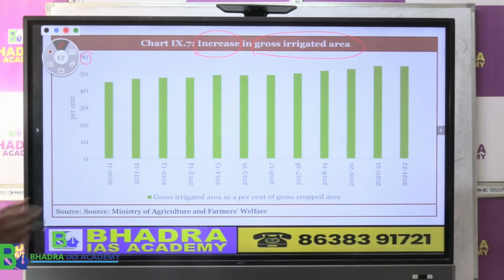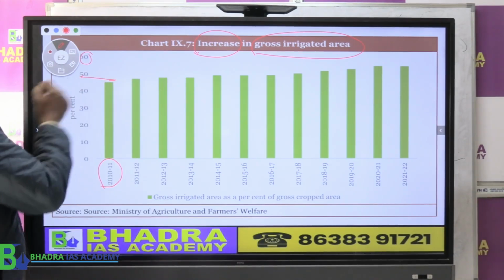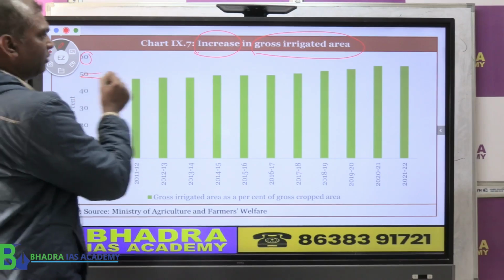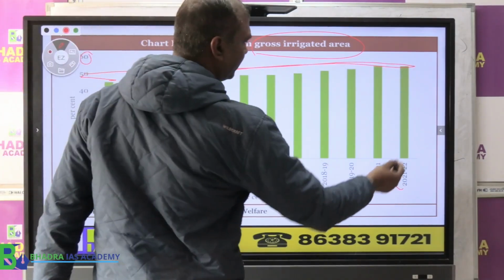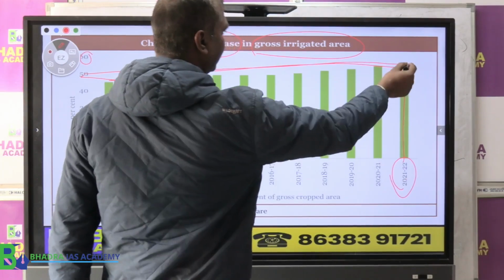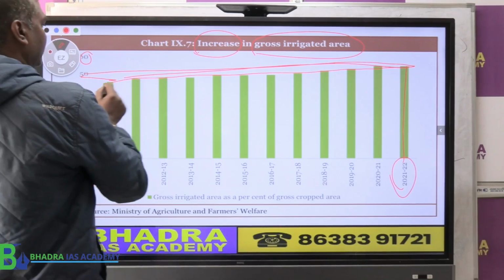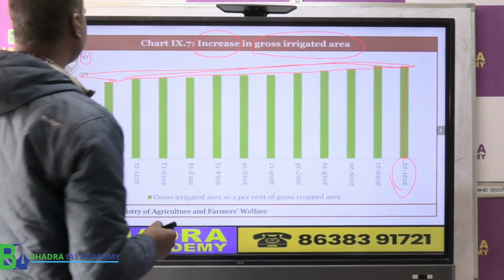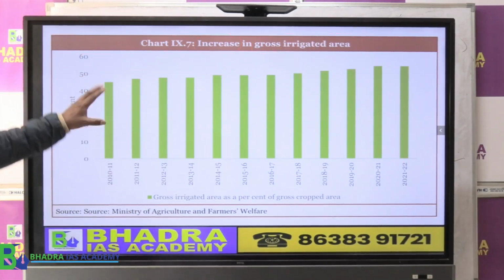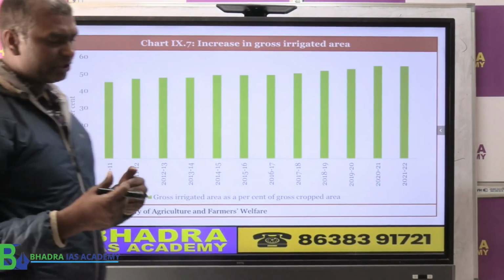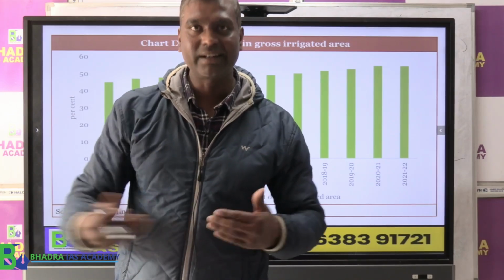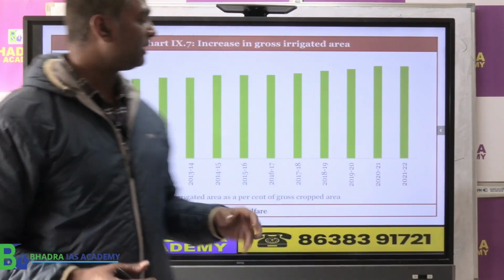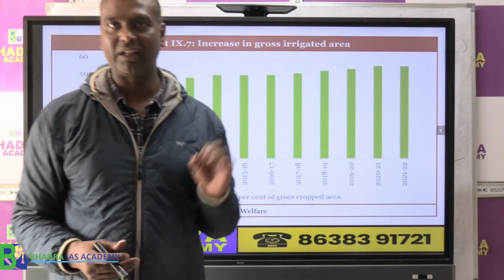If you compare with 2011, where it is below 50, and now draw a line, by 2021-22 irrigation has increased. There's a considerable increase in the irrigation scenario. So the irrigation potential of the gross cropped area has been increasing in India. That is what the economic survey is trying to analyze.